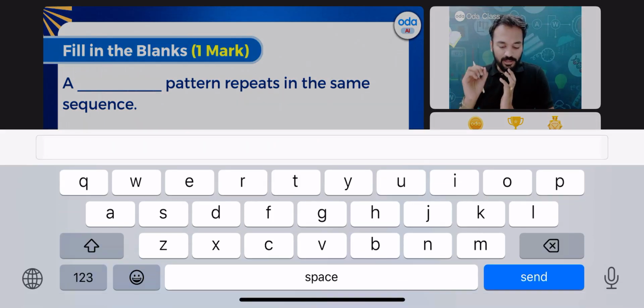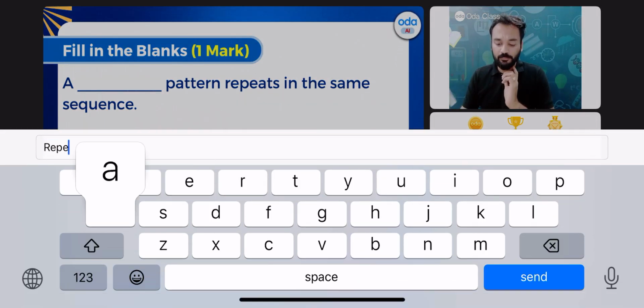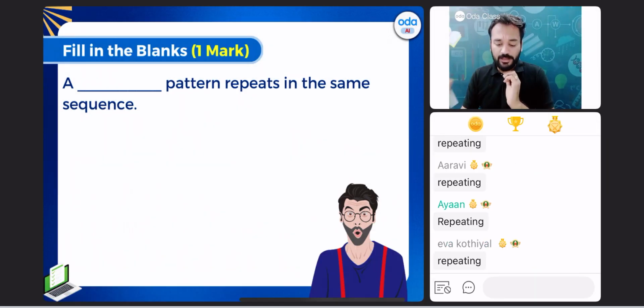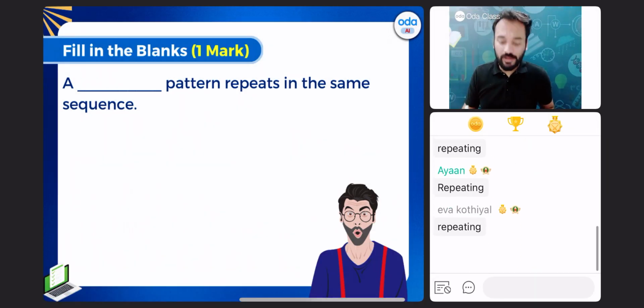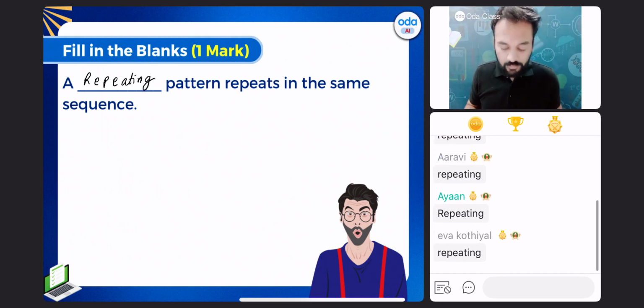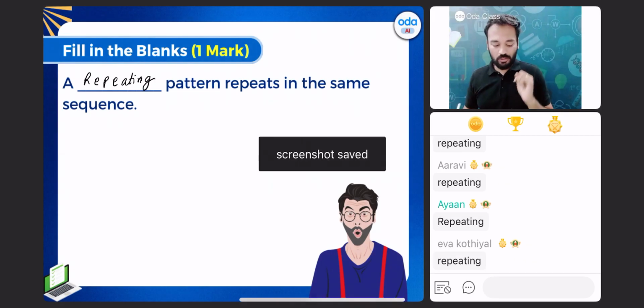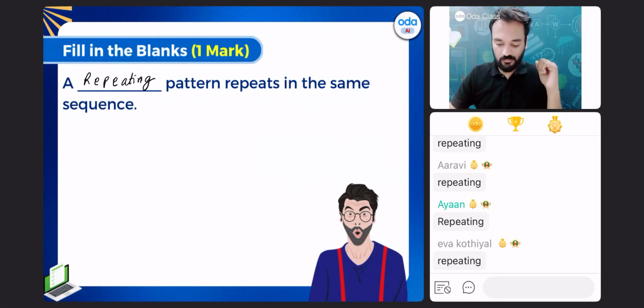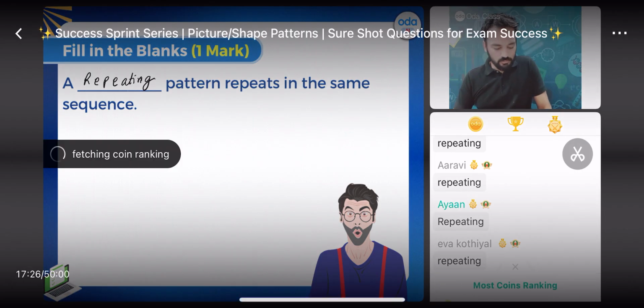Very good. Repeating. A repeating pattern repeats the same sequence. Very good. Repeating. Clear? Note this down in your notebook. Take a screenshot of this. Done. Very good. Next example.